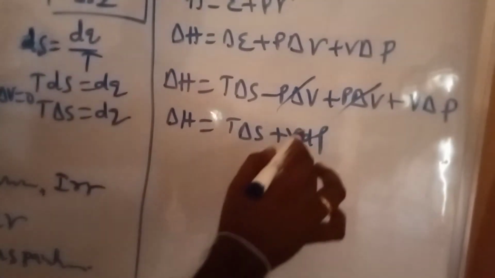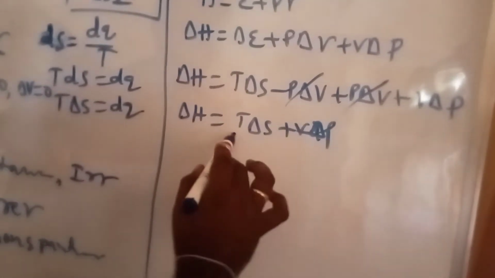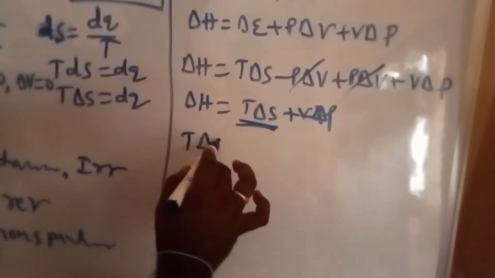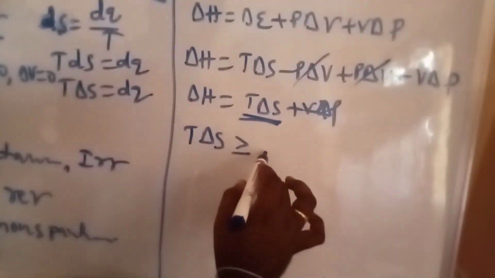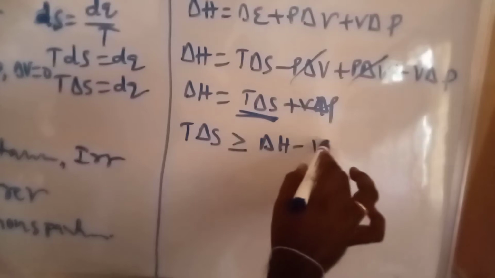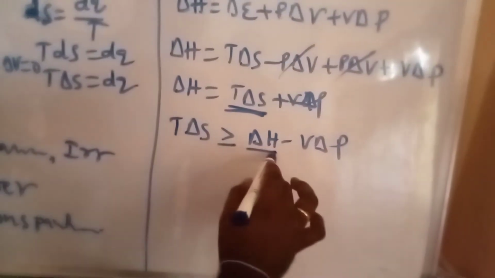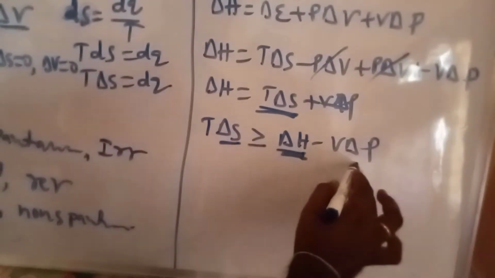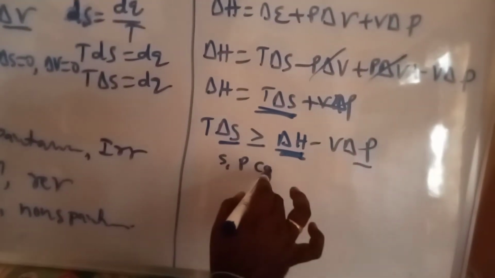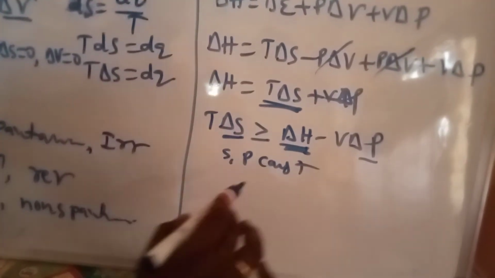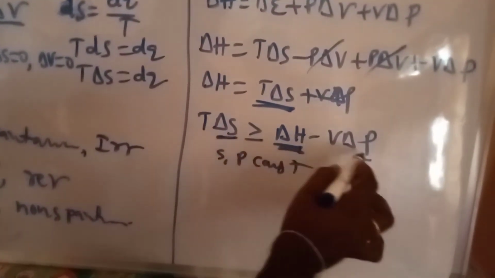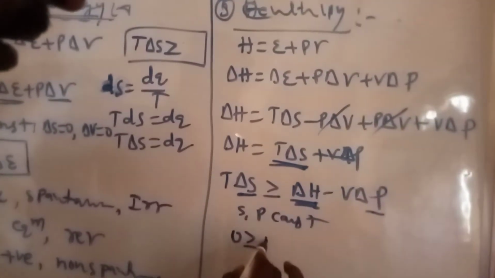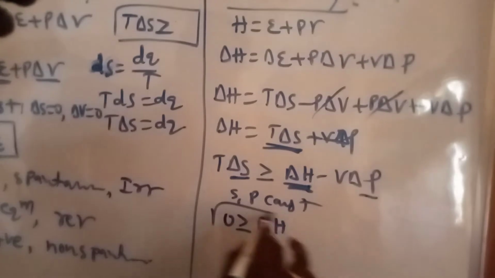Okay? We want V delta P. The term we want is T delta S greater than or equal to, I am writing here, T delta S greater than or equal to delta H minus V delta P. We want enthalpy, so the remaining terms are 0. Which is constant? S comma P are constant. That means delta S is equal to 0, delta P is equal to 0. Here 0 greater than or equal to delta H. This is the resultant value.